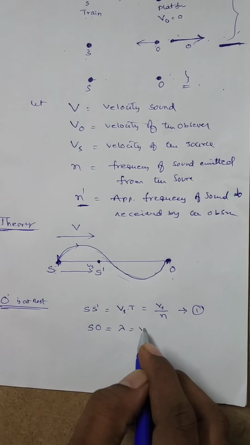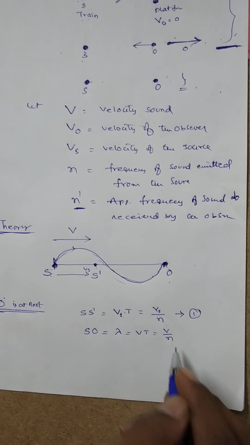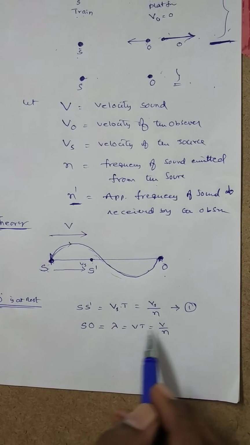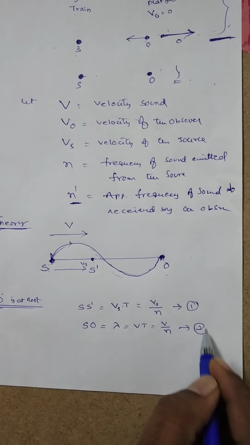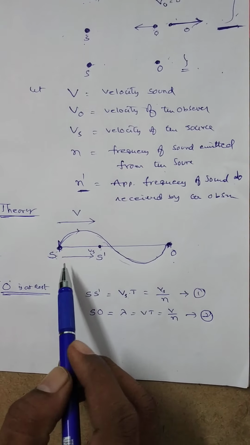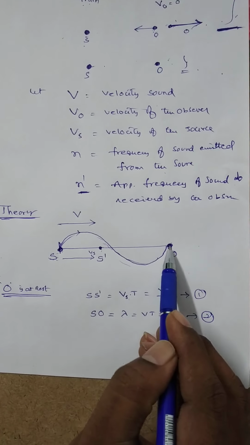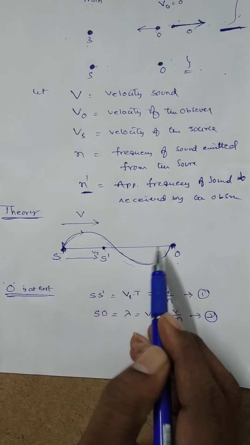It is also equal to V into T, or this is equal to V by lambda. V equal to n lambda is the formula, which gives lambda equal to V by n. It is equation 2. Now, the distance from S dash to O.